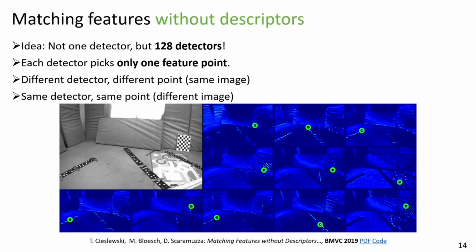When we do that, we now have an implicit matching between features from one image to features in the other image. We can simply send a list of all of the feature points that were extracted by our detectors, and the first one will be matched to the first one in the other image, the second one to the second one, etc.